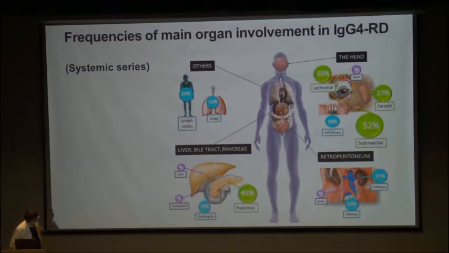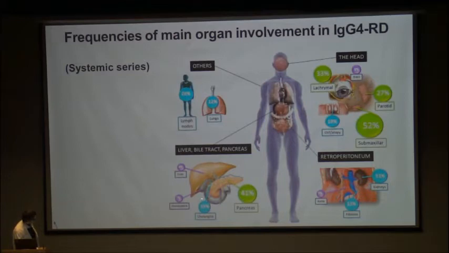So you see the submaxillary glands, the lacrimal glands, the parotid glands commonly involved. Also, kidneys are important, 13%. When we come to the area which is the topic for today, pancreas is very common, 41%. These are all unselected patients with systemic IgG4 related disease.